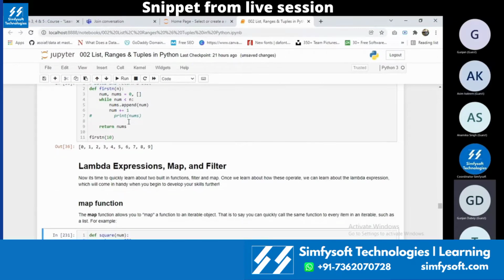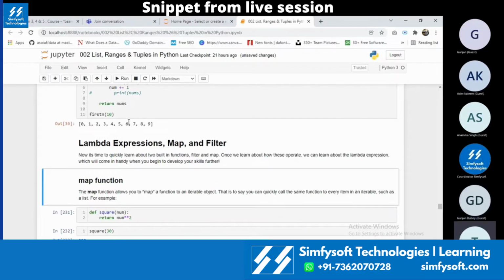Cool. Then we'll go to lambda function. Lambda, map and filter are quite important because most of the interview questions or practice sessions will be based on these three. It is an easy, simple process but complicated to understand. That is the main reason many companies ask questions on lambda, map and filter as an aptitude problem, because many young developers don't have a clear understanding of how a lambda, map or filter expression works. That is why it is more important.